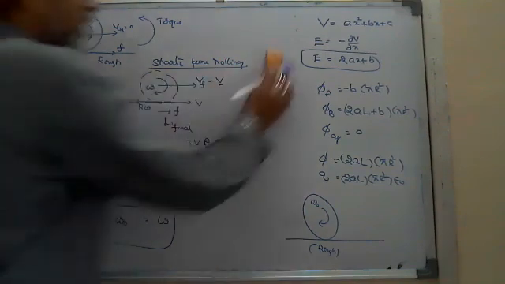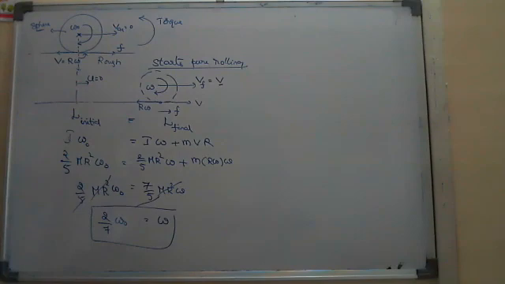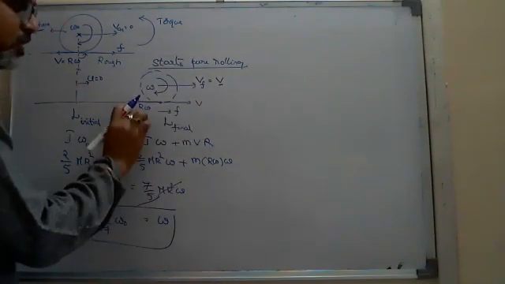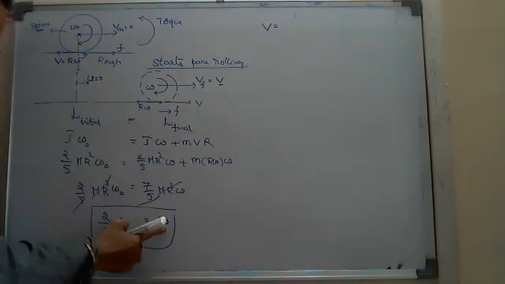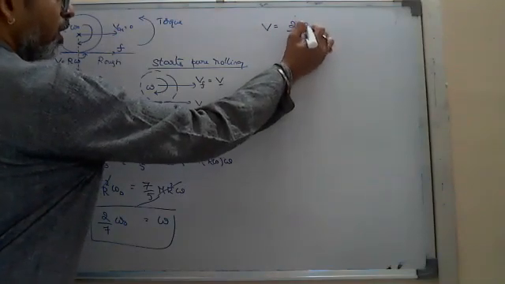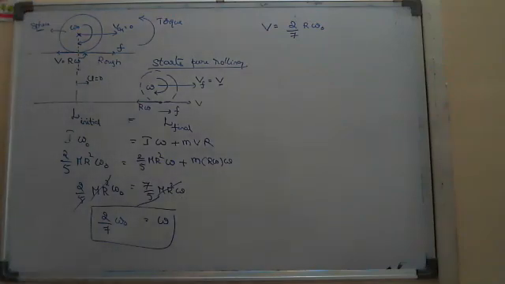Even if they ask for the linear velocity, meaning the velocity of center of mass when it starts pure rolling, v equals r omega, so v equals r into 2 by 7 omega naught. To find omega, we don't need any equations.